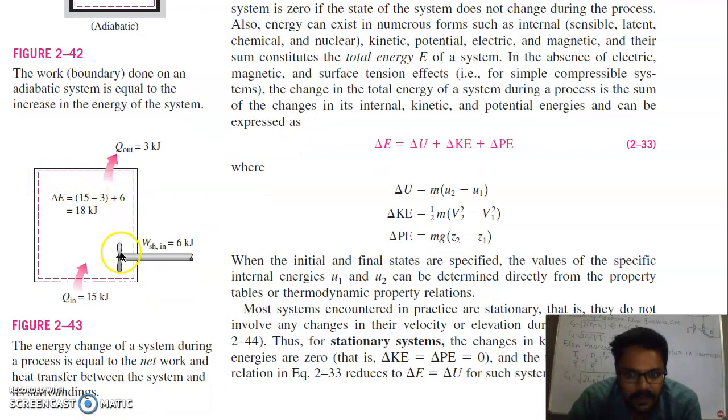In this example, you can see both phenomena are combined. Work is transferred to the system and energy is transferred at the same time; energy is released going out of the system. If work is done by the surroundings on the system, it is taken as positive. Energy going in is taken as positive. Energy going out is taken as negative. When you solve this, you will get a net change in energy of this fluid of 18 kilojoule.